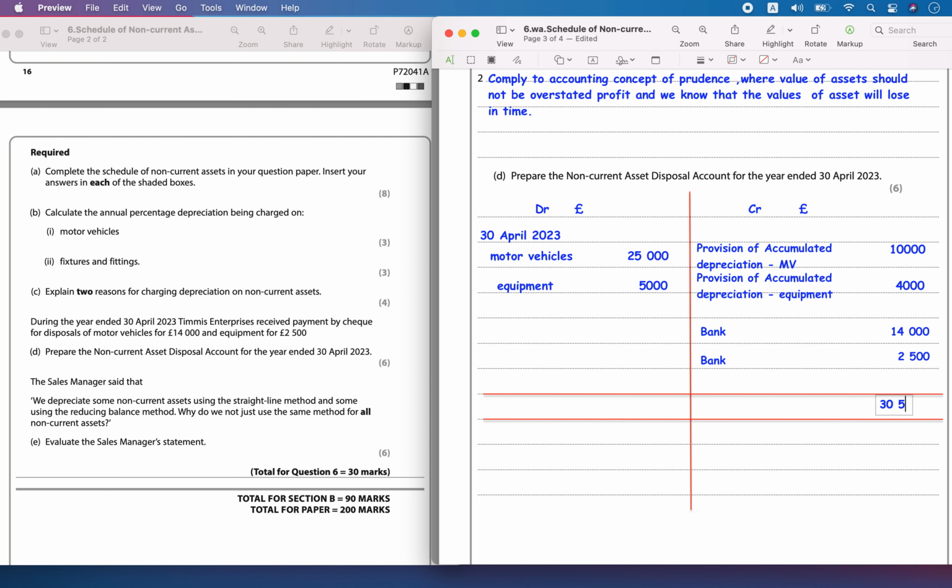So you're getting 30,500, which is more than the other side. The amount exceeded is 500 pounds. So that will be transferred to the income statement as profit.